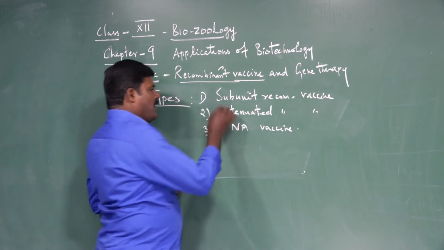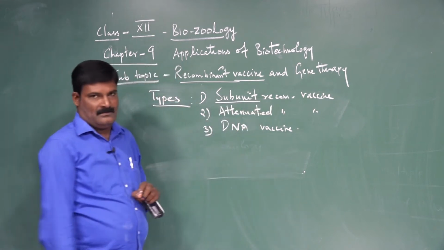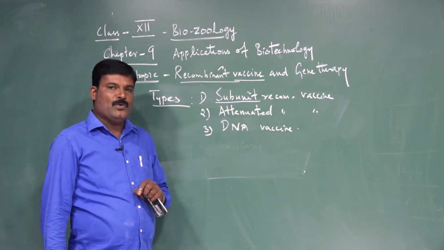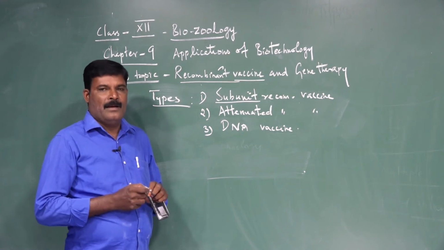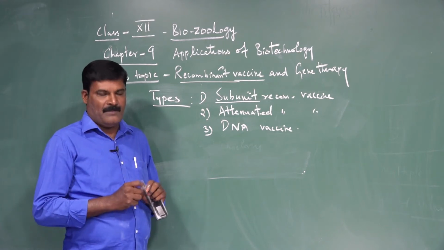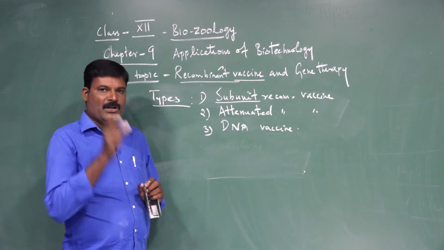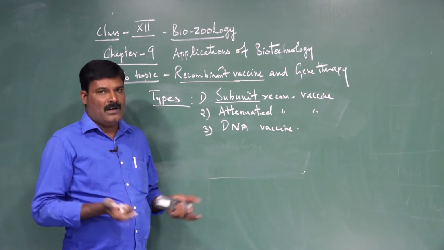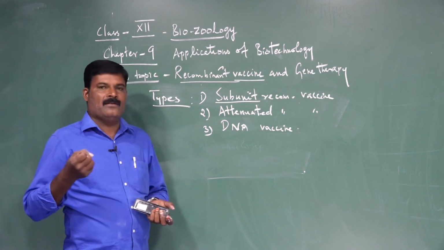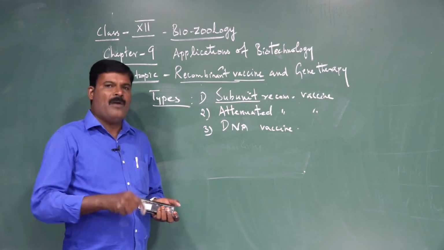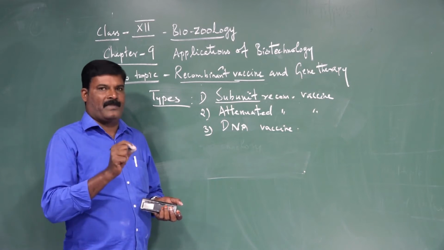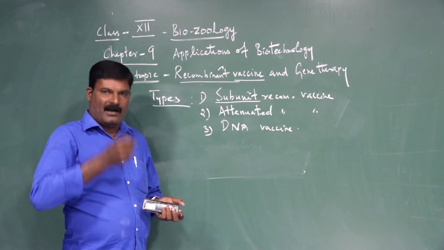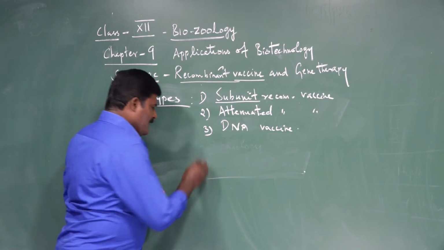Okay, what is a subunit recombinant vaccine? The vaccine uses components of a pathogenic organism like bacteria or viruses, rather than the whole organism. We do not take the entire organism, only a part or product of the pathogenic organism. What is a pathogen?